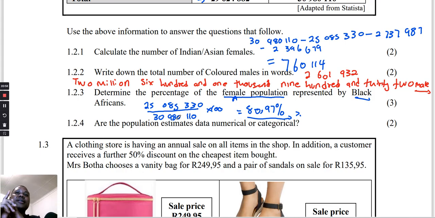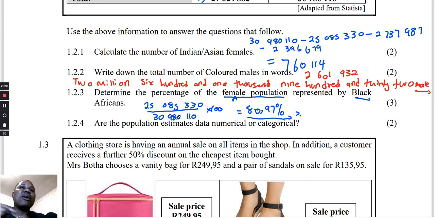It means we talk about the heights of people, the temperature, the length. Once anything needs an instrument to get that data, it is being measured, then it is categorical.